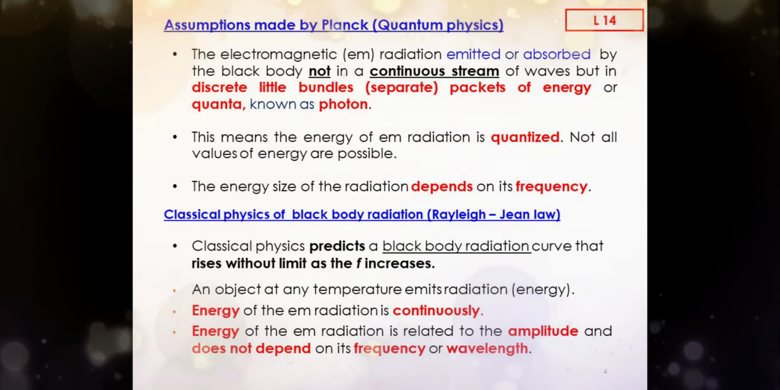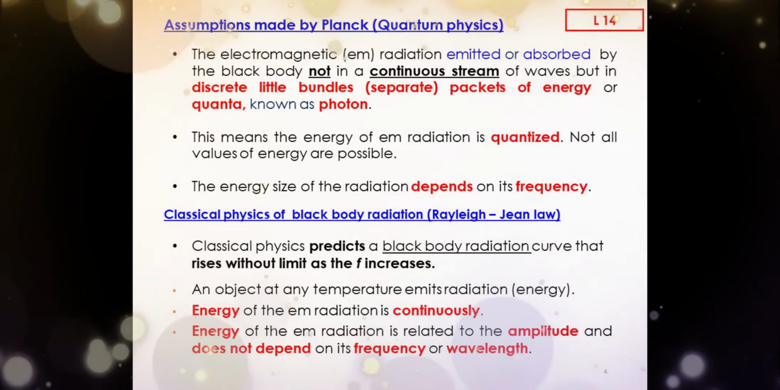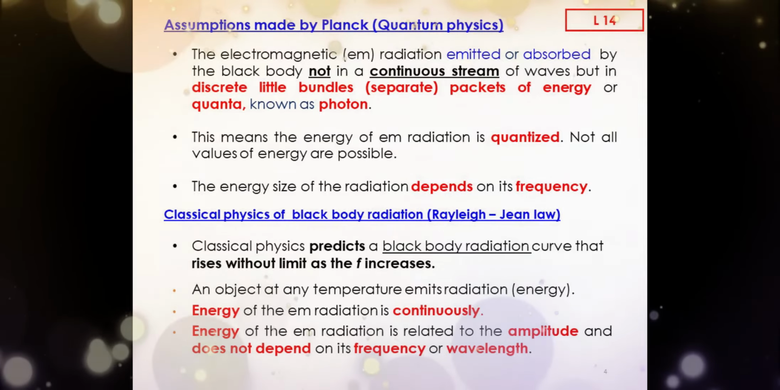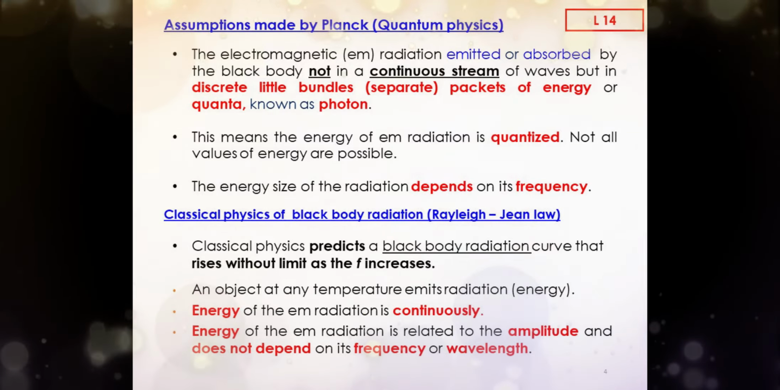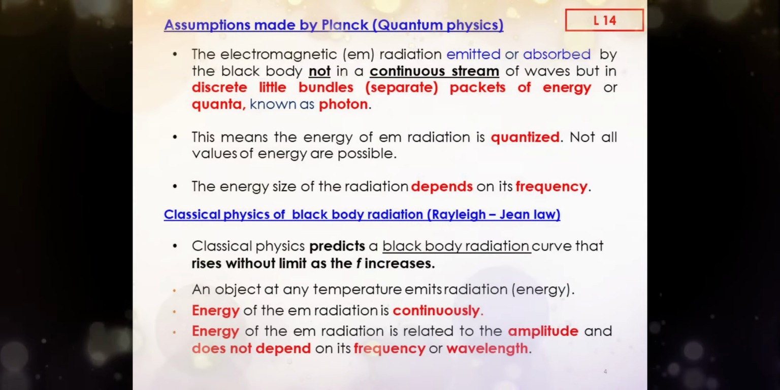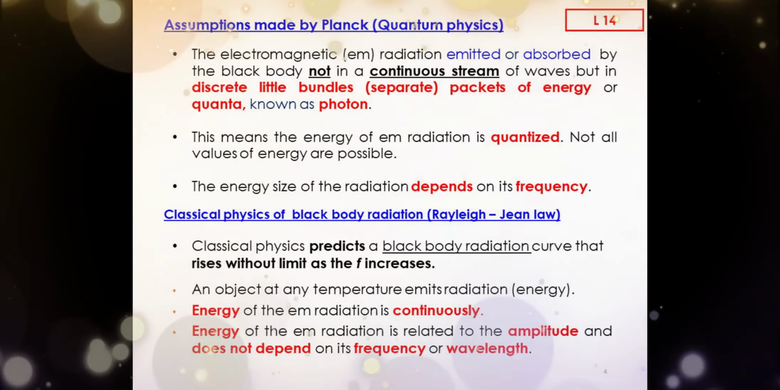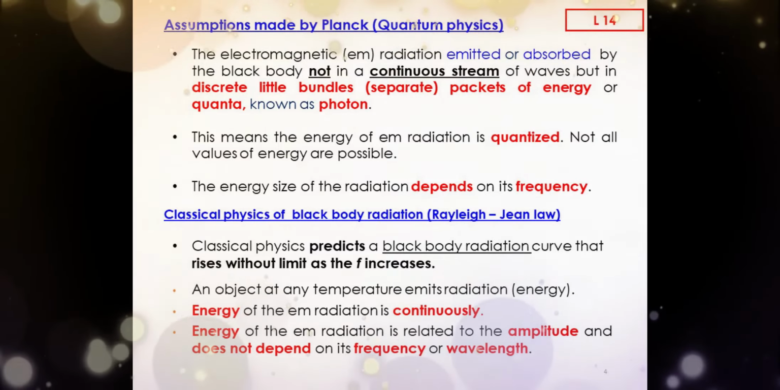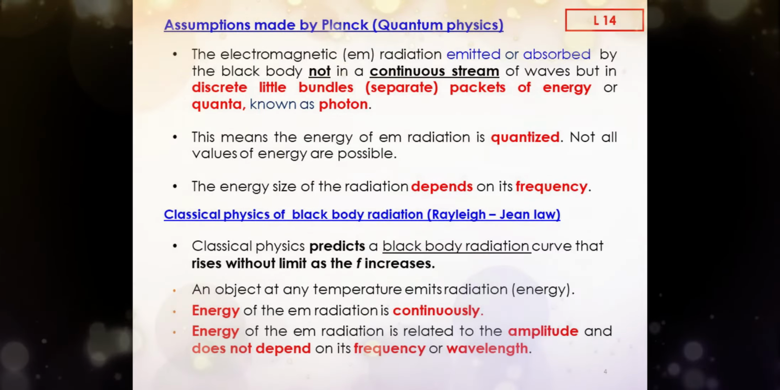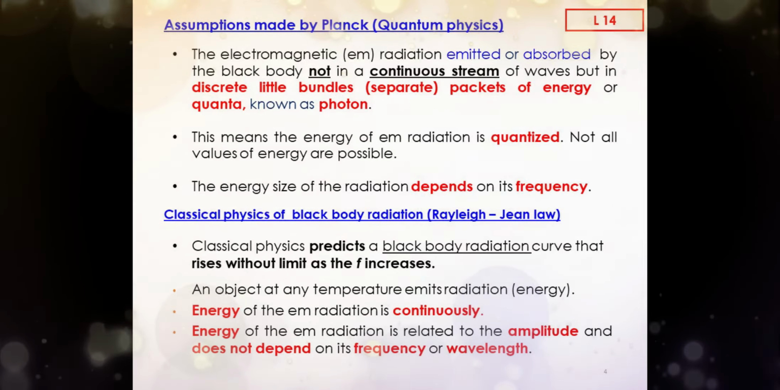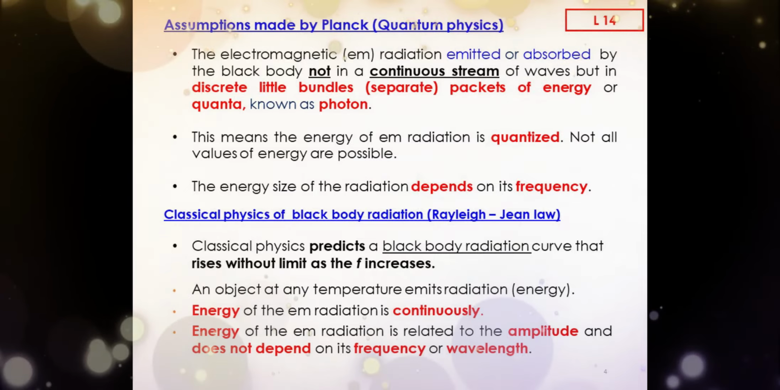Assumptions made by Planck. 1. The electromagnetic radiation emitted or absorbed by the blackbody is not in a continuous stream of waves but in discrete little bundles, separate packets of energy or quanta, known as photons. 2. This means the energy of electromagnetic radiation is quantized. Not all values of energy are possible. 3. The energy size of the radiation depends on its frequency.